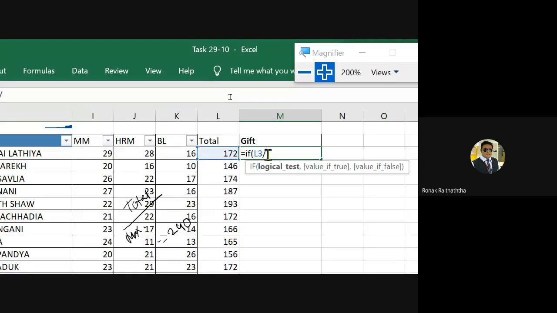divided by 240. Now 240 will remain the same in all the formulas, right? So we are just manually writing it as 240. For others, we may give a reference. L3 will become L4, L4 will become L5 whenever we copy and paste that. So that's why that should be there. So the first logical test is satisfied in case, then straight away, now this shall be more than what? 80%, right? So I'm writing 0.8 in decimals. So if this is more than 0.8, comma.